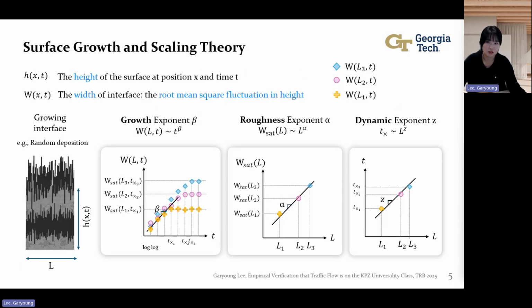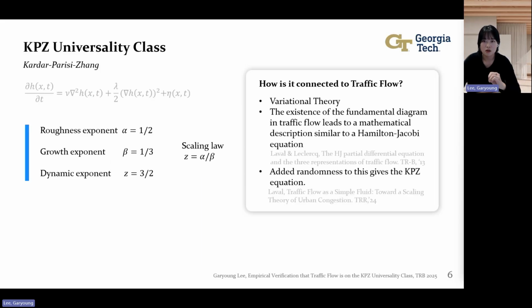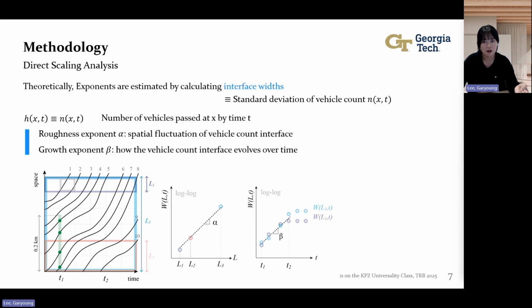Although I have a bunch of explanations on what surface growth is, I will put those aside and simply put that we need to calculate three exponents, which scale the relationship between the width of the surface, time, and the system length. So if we get these three values, we can say that the system belongs to the KPZ class. And we define the height of the surface as the number of vehicles at that time t in terms of traffic flow, and then the width becomes the spatial standard deviation of those heights.